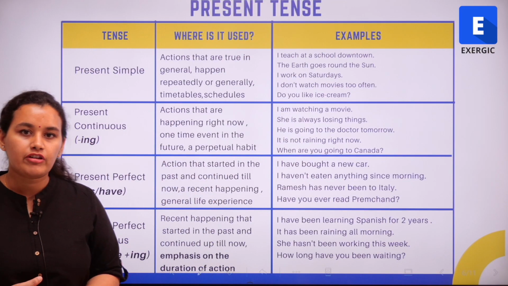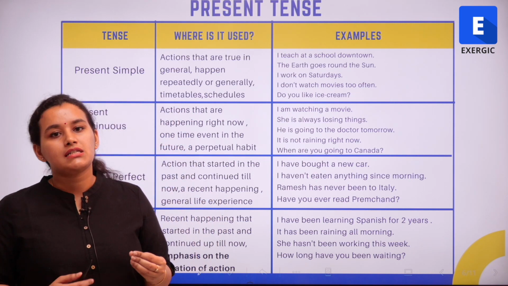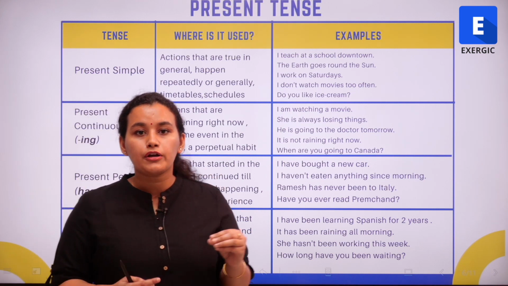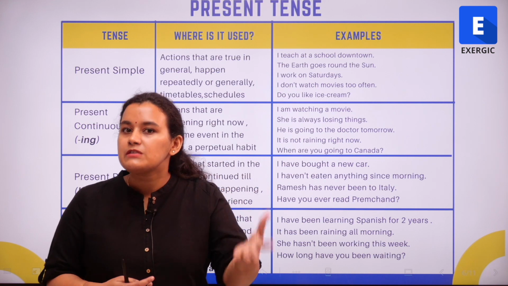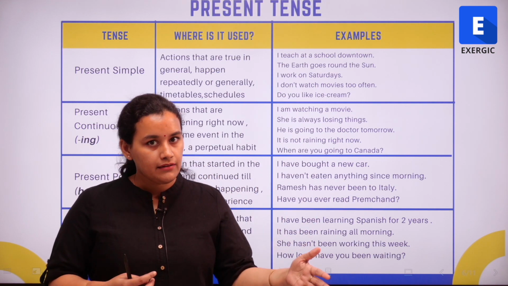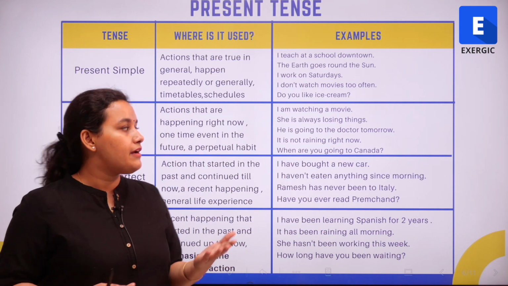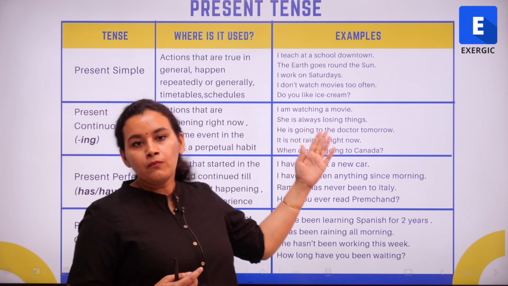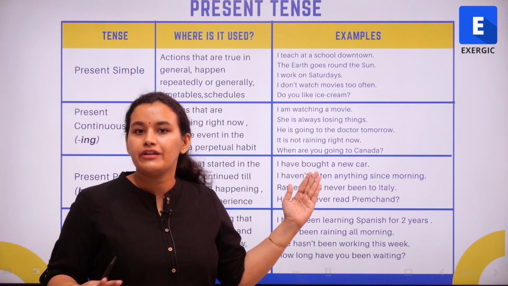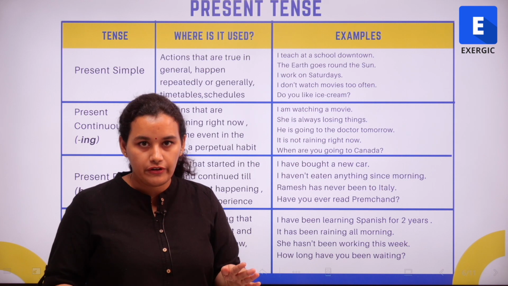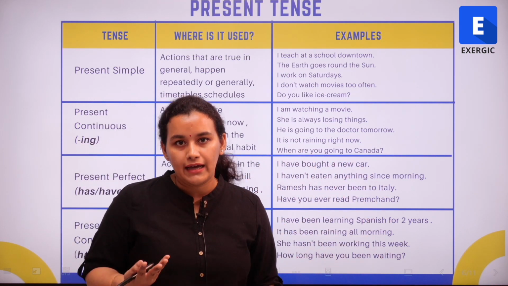The second type of tense we have is the present continuous tense. The present continuous tense is the one that is used when we are talking about actions that are happening right now. For example, I am speaking, you are listening. So these are sentences which are in the present continuous tense. For example, I am watching a movie. A negative sentence would be, it is not raining right now. A question, when are you going to Canada?